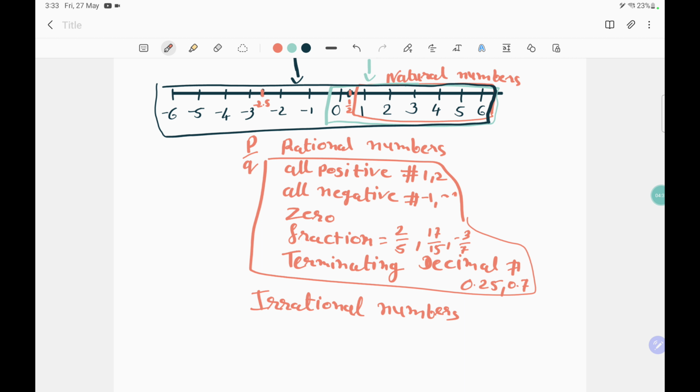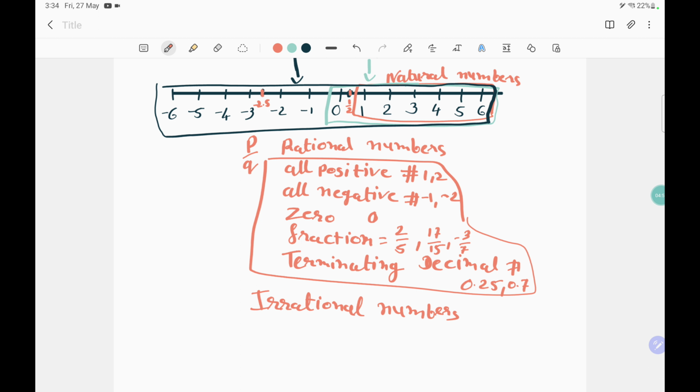Negative numbers, minus 1, minus 2, go on and on. 0, obviously everyone knows. So rational numbers mean all positive numbers, all negative numbers, 0, all types of fractions, and terminating decimal numbers.